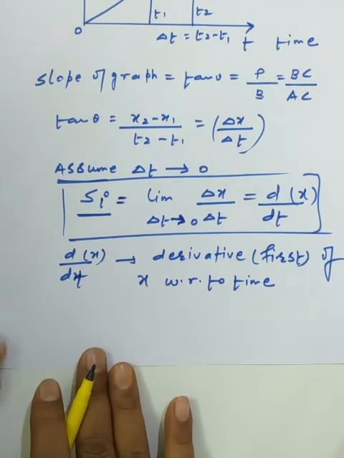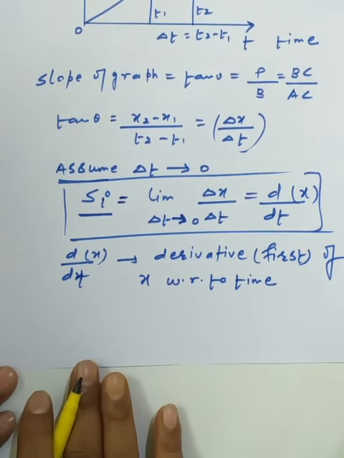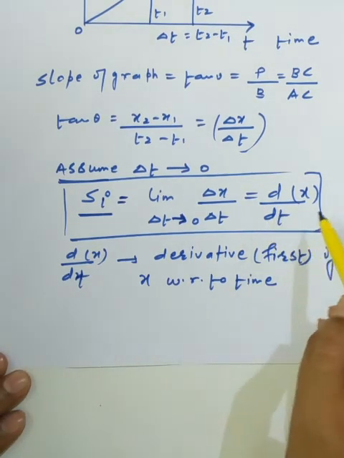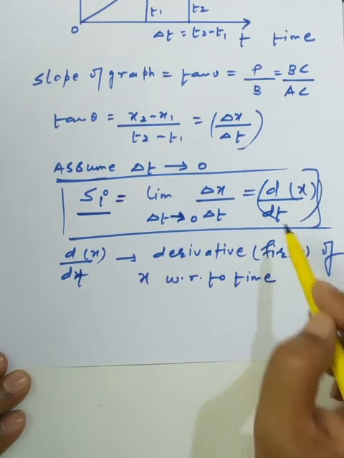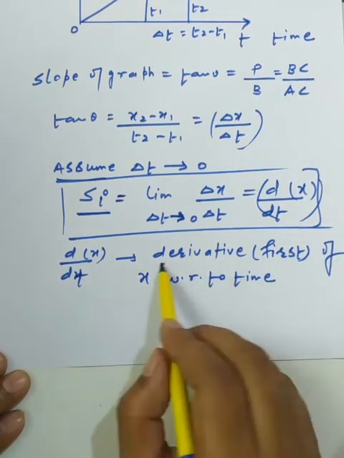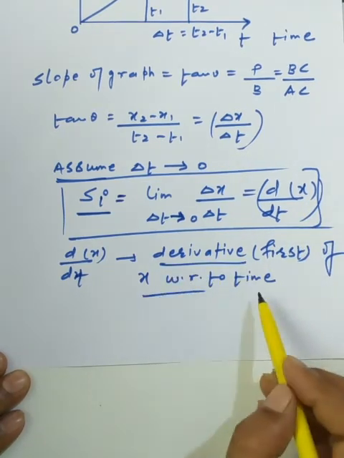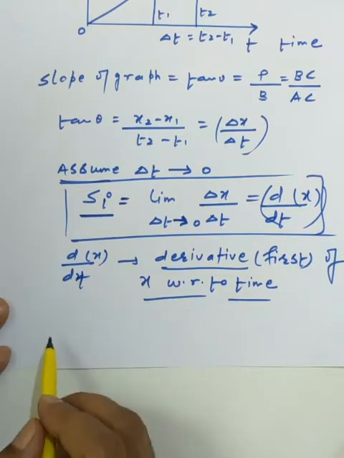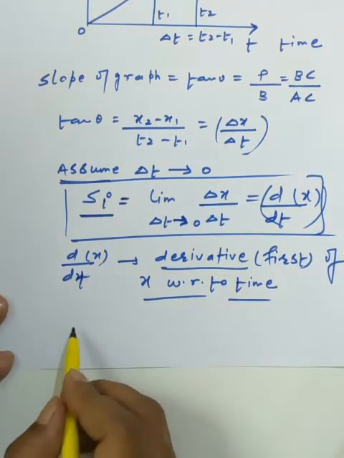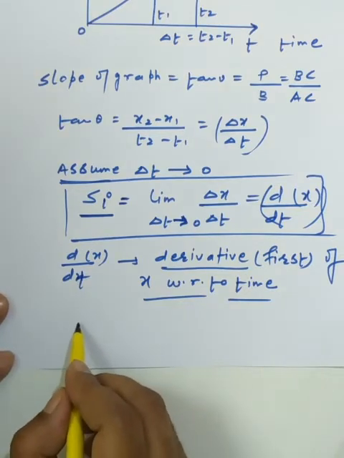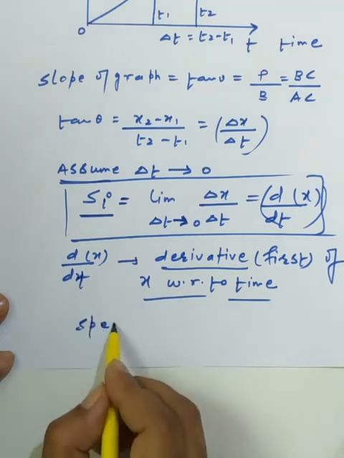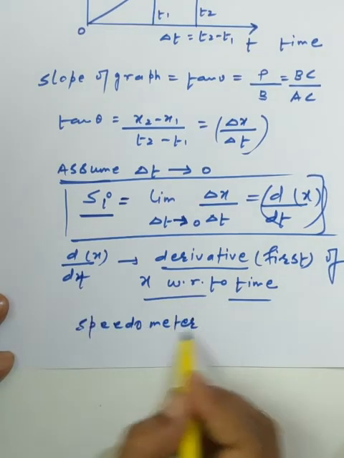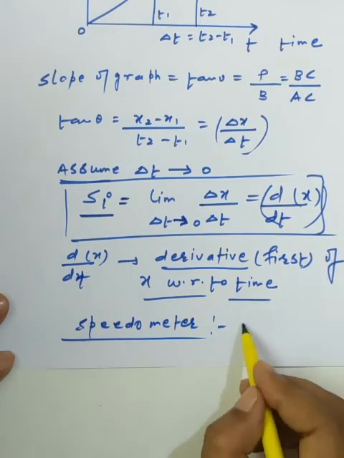That lecture I'll post separately. So easily you can go with the concept of the derivative, or the instantaneous speed, that means derivative of x with respect to time. The device which we are using to measure the instantaneous speed is called the speedometer. Speedometer is a device which measures the instantaneous speed.